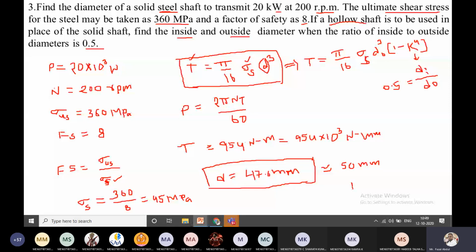After calculating the d naught value, tell me the di value.